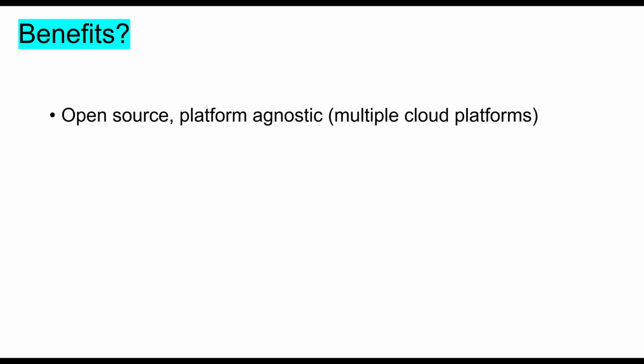Let's talk about its benefits. Terraform is an open source infrastructure as a code tool. Terraform works with multi-cloud platforms. It works with AWS, GCP, Azure, and many more. Terraform language is declarative, which means it describes an intended goal rather than the exact steps needed to reach that goal. So Terraform itself is responsible for figuring out how to achieve that state without actually defining all the steps, because the current state of infrastructure is fully captured in code.